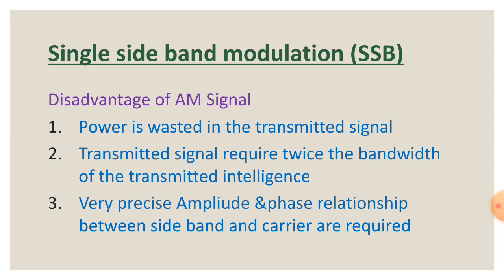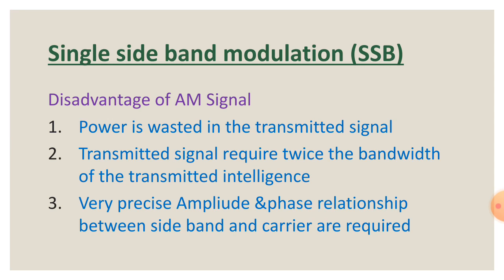We know in the case of amplitude modulation there will be upper sideband, lower sideband and carrier frequencies. So in order to transmit all these frequencies we require more power. So we can say in amplitude modulation the power is wasted, and the transmitted signal requires twice the bandwidth of the transmitted intelligence.